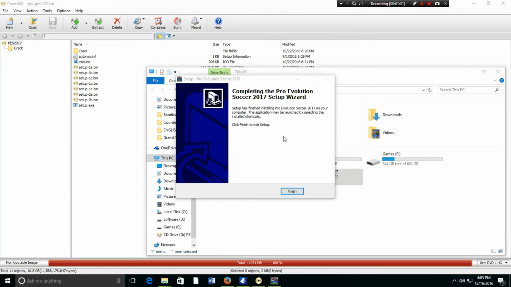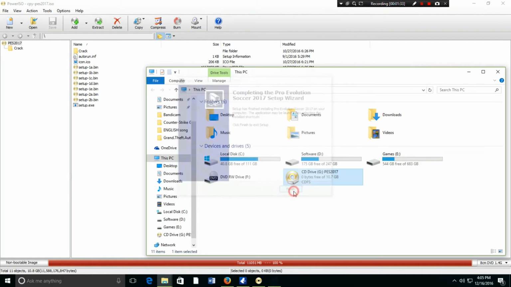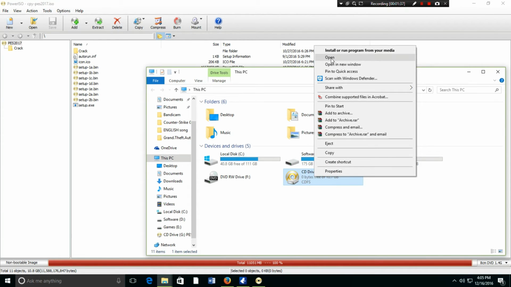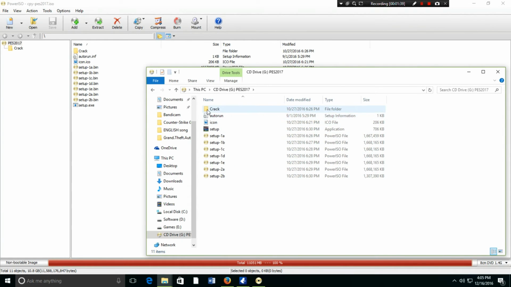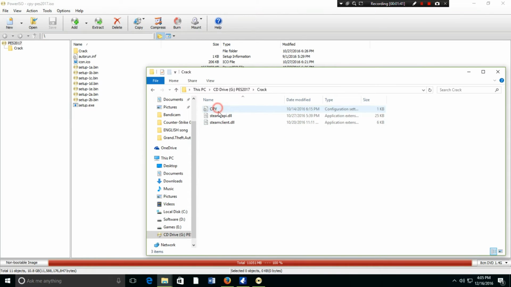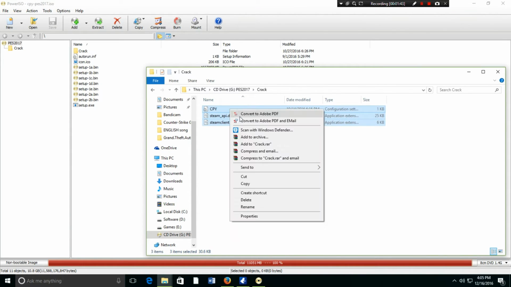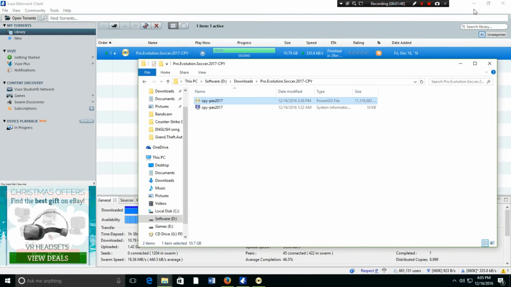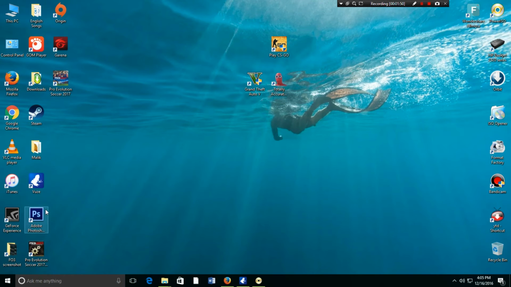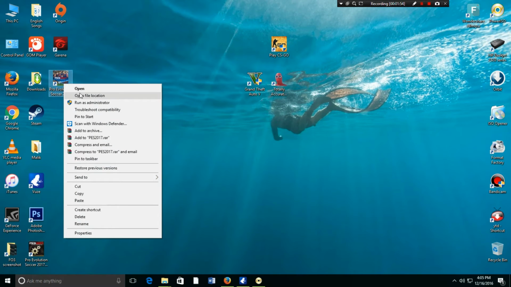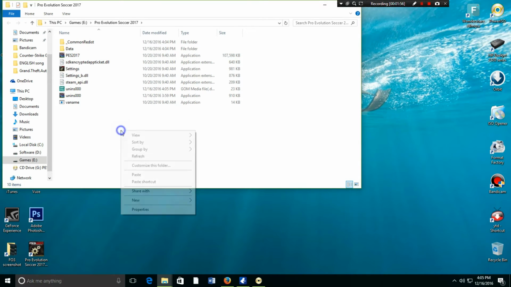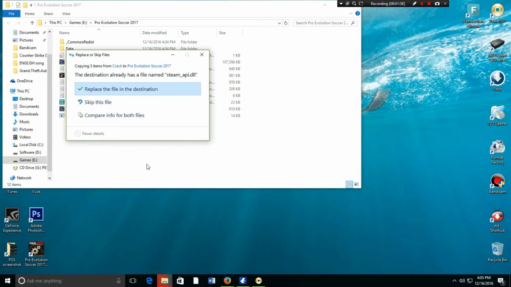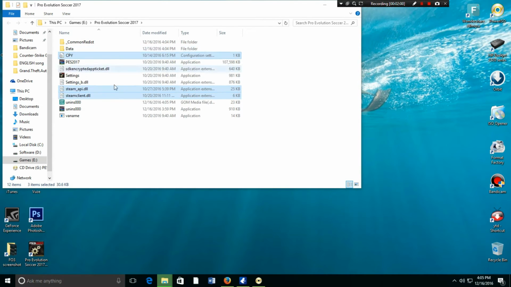After the installation is finished, you just click the finish button, and you need to right click on this and select open, and there's a crack folder. You just need to click it and copy it. Just copy and minimize all of this. And there's a Pro Evolution Soccer icon here. You just click and open file location. And also you need to paste here. Paste, and click replace all the files in the destination.